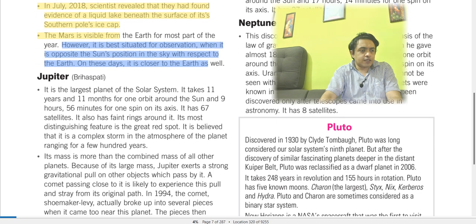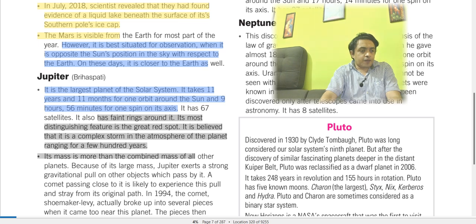Jupiter is the largest planet in the solar system. It takes 11 years and 11 months for one orbit around the Sun, and 9 hours 56 minutes to spin around its own axis. It has 67 satellites. It also has faint rings around it. We know that there are rings around Jupiter.